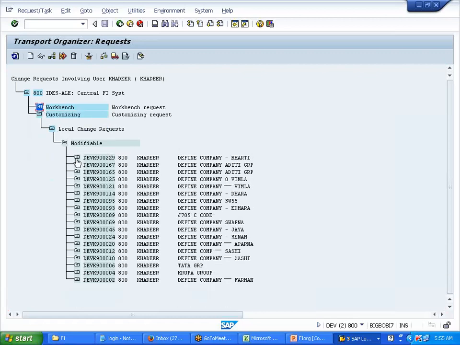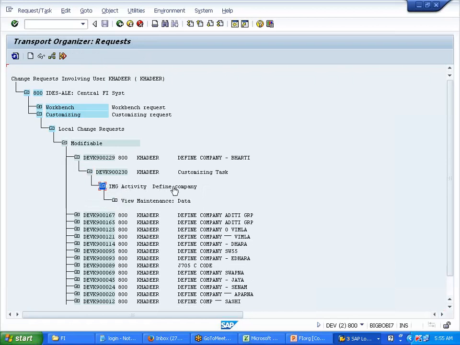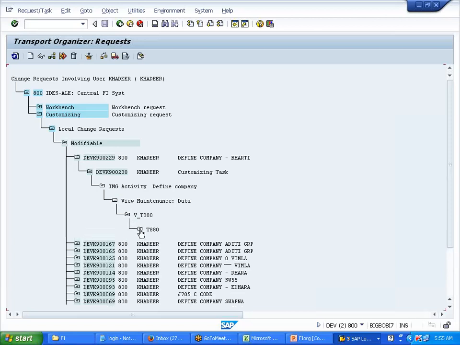Okay, now see here, I'm opening up this one. See, earlier this was not there, right? So what did we do? We defined company right now. This is what it is showing. See here, view maintenance. This is the table name. What it's showing? Bharti, right?